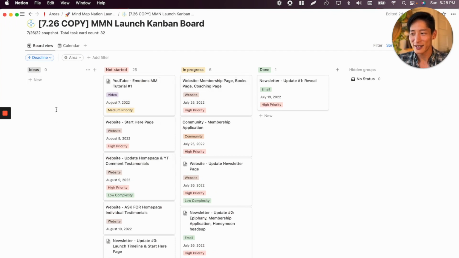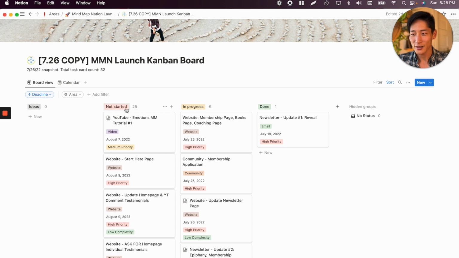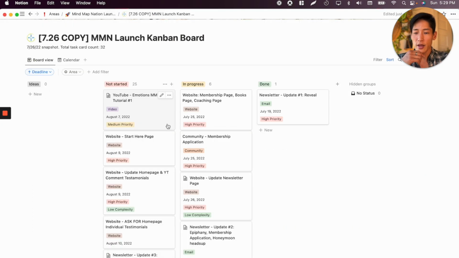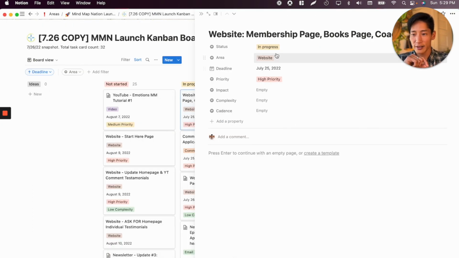And what you'll see here is that I have the ideas, not started, in progress, and done. These are the different stages that I will move the cards across as I'm finishing up with them, right? The other thing you'll notice is that right now I have a total task card count. There's 32 tasks that I had identified on July 26th that need to be done before MyMap Nation, the website, as well as the community, goes live. So the only thing that I had finished at that point was the July 19th newsletter reveal, which I think I showed you earlier. And then within each of the cards, what I've got are these different criteria, right?